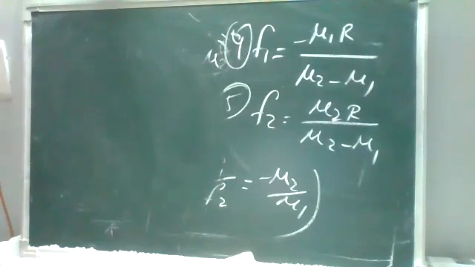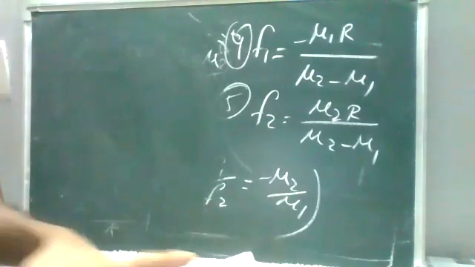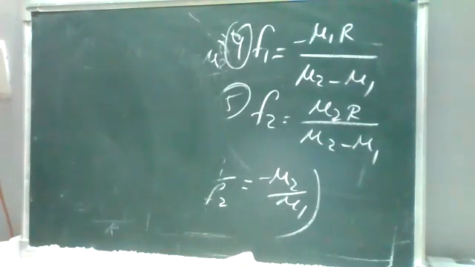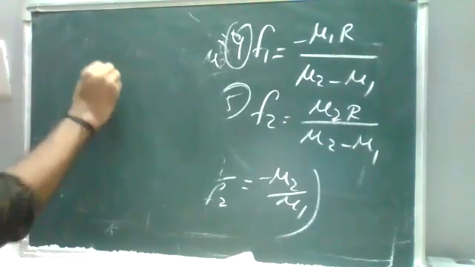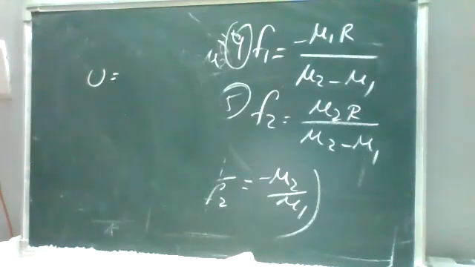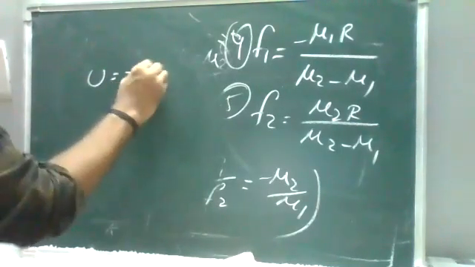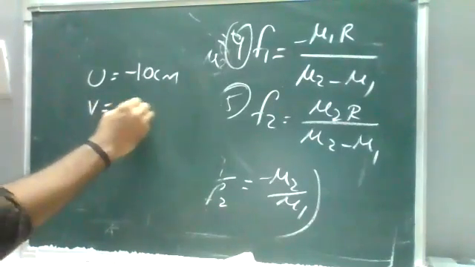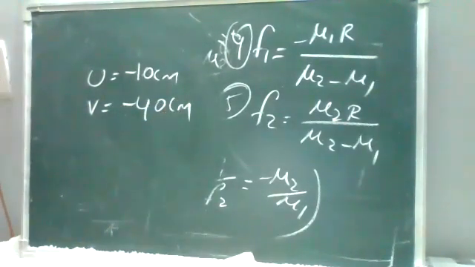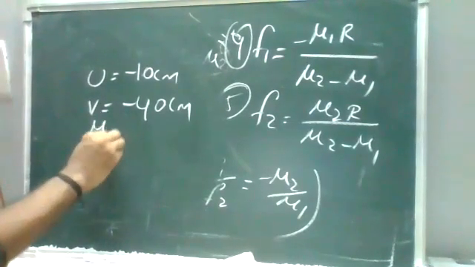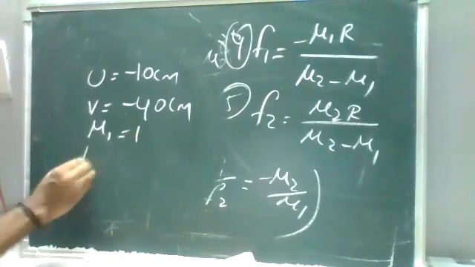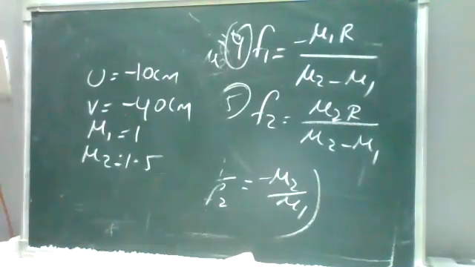So here we need to find the power, the focal lengths, and the radius of curvature, r. U is your object distance with respect to the left side, it is minus 10 centimeters. They have given v, it is minus 40 centimeters. Refractive index, I'm taking mu1 as 1 and mu2 as 1.5. So I assume it is your rarer medium.